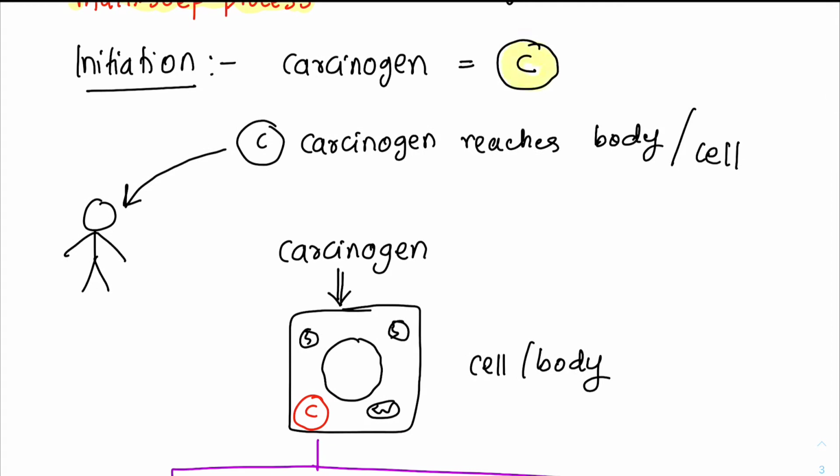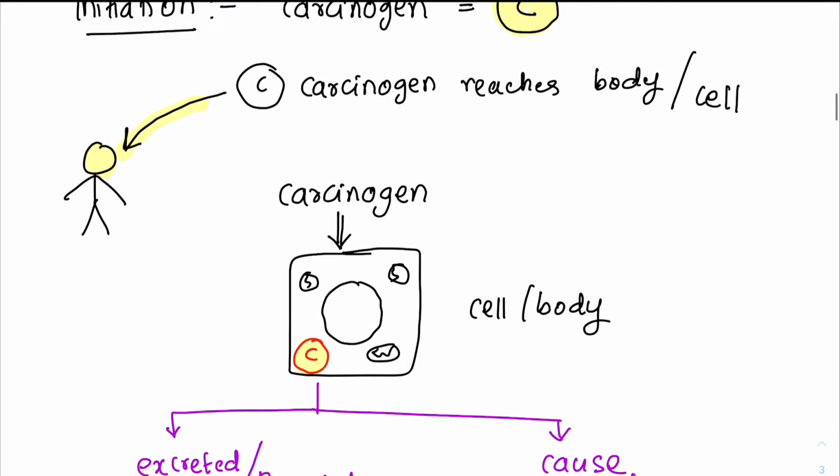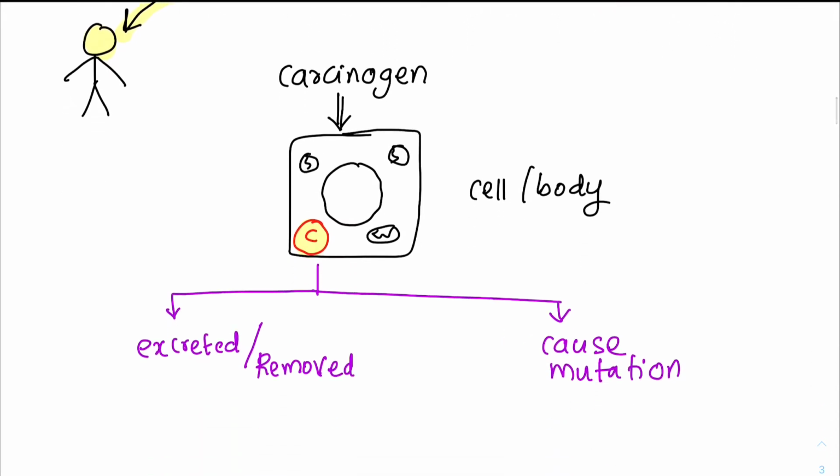So a carcinogen is reaching the body. So we can see the carcinogen is now inside the body, or we can say carcinogen is inside the cell. So the carcinogen here has 2 routes. It can get excreted or removed, or it can cause a mutation, right? So it can either get removed or excreted, or it can cause a mutation.